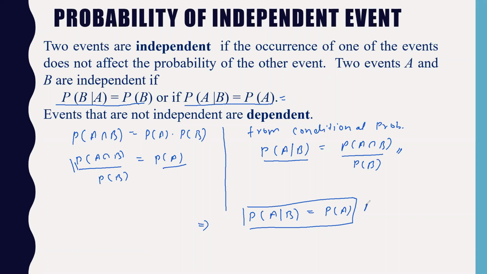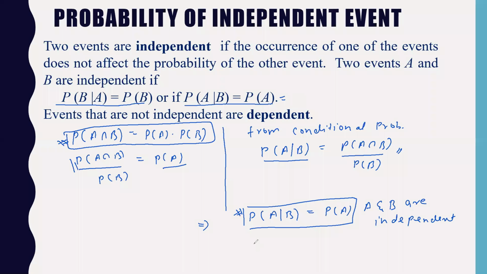Even in this case, A and B are independent. So this is one formula, and this is also one formula which we have seen earlier for independent events. Both have the same meaning, no change in the meaning at all. So this is what I have written here. So if probability of A by B is equal to probability of A, then we can also write probability of B by A is equal to probability of B.